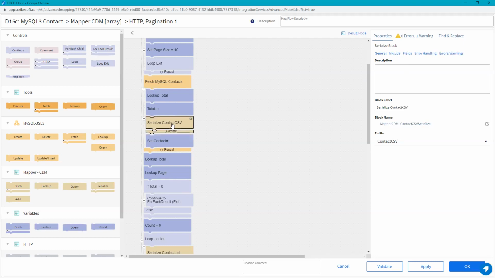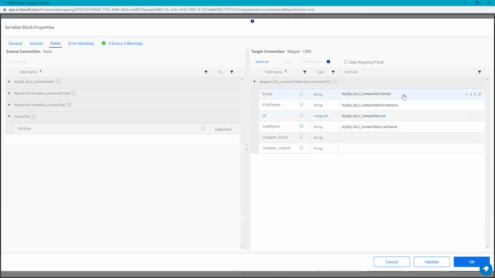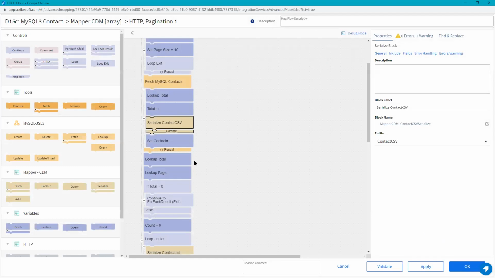So basically everything looks exactly the same. With mapper, we have a serialize operation, and then we have a parse operation, right? The parse operation is executed via the fetch and the lookup. The serialize basically writes it out. It creates a string. So the serialized CSV, what does this look like here? It's a pretty basic thing. It creates basically a CSV string that has these values in it. And then now we can actually parse this.